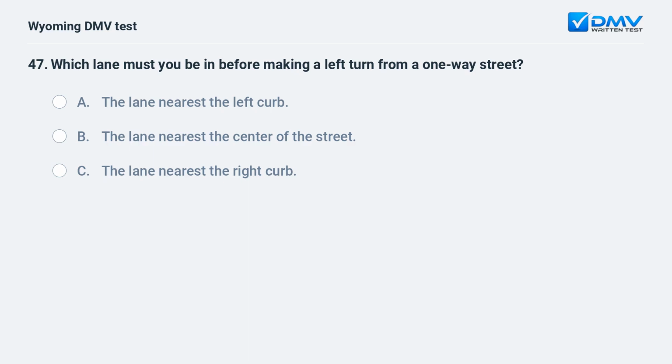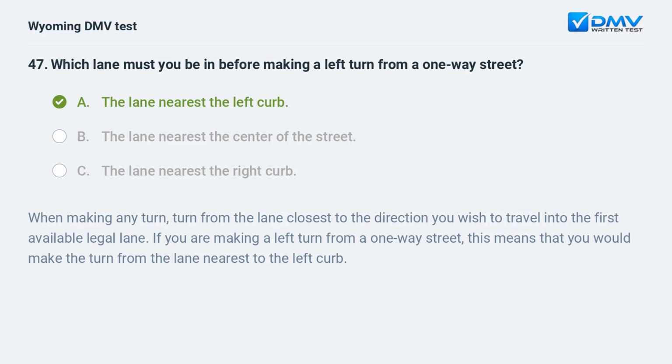Which lane must you be in before making a left turn from a one-way street? A. The lane nearest the left curb. B. The lane nearest the center of the street. C. The lane nearest the right curb. When making any turn, turn from the lane closest to the direction you wish to travel into the first available legal lane. If you are making a left turn from a one-way street, this means that you would make the turn from the lane nearest to the left curb.